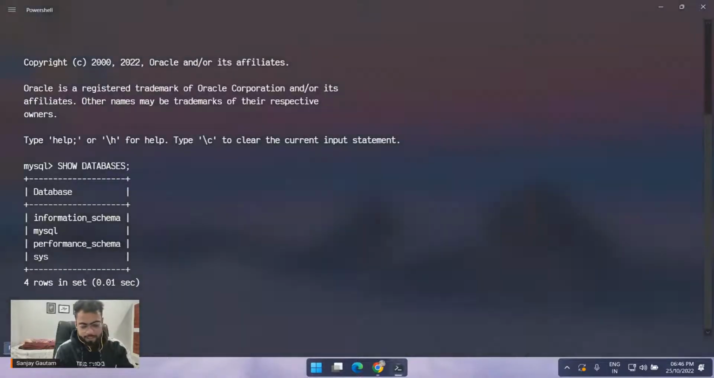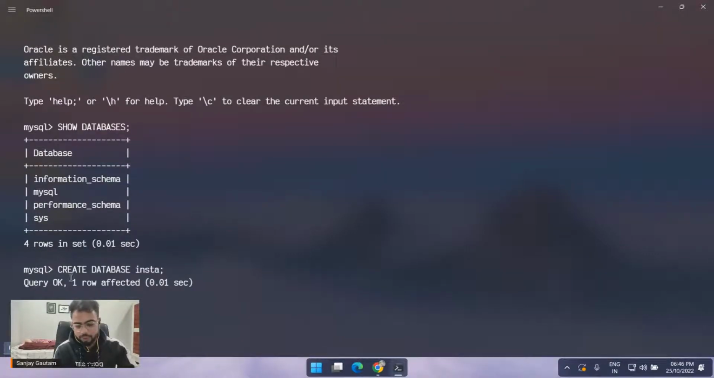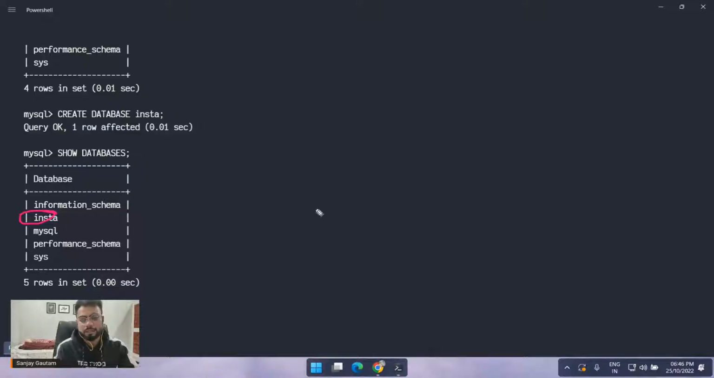Just go over here and type the command create database, and you have to give a name for your database. The name for the database is Insta. You can go with Insta, Instagram, whatever you want. So create database and just press enter. You will get this: Query OK, 1 row affected. That means whatever statement you have written is executed successfully. So we have created our first database. I'm going to execute the command show databases to see if the database is created or not. Just press enter, and you'll see I have the Insta database as well.